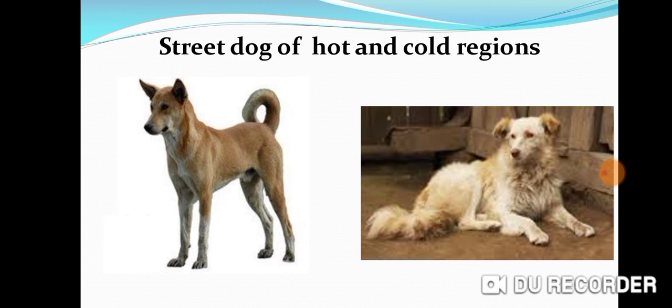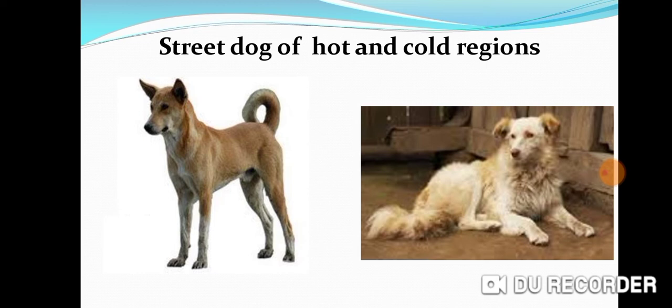Children, have you noticed any difference in the physical features of a street dog of Siliguri and the street dog of any hill station? If you have noticed, then you must have noticed that there is more fur on the body of the dogs of cold regions compared to the dogs of the plain, isn't it?